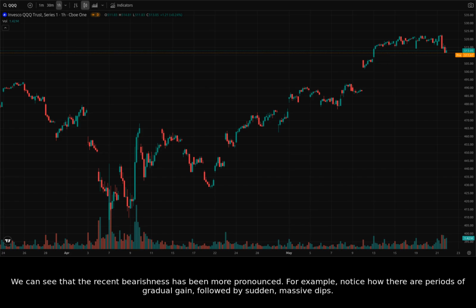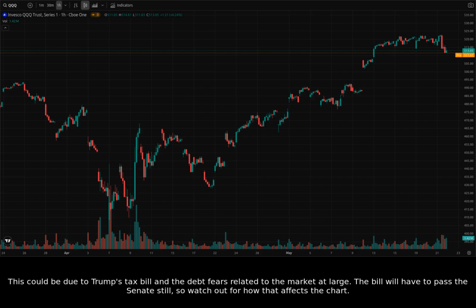We can see that the recent bearishness has been more pronounced. For example, notice how there are periods of gradual gain, followed by sudden, massive dips. This could be due to Trump's tax bill and the debt fears related to the market at large. The bill will have to pass the Senate still, so watch out for how that affects the chart.